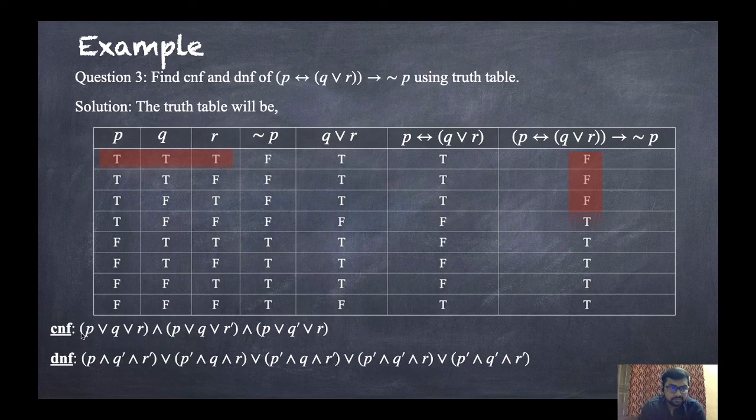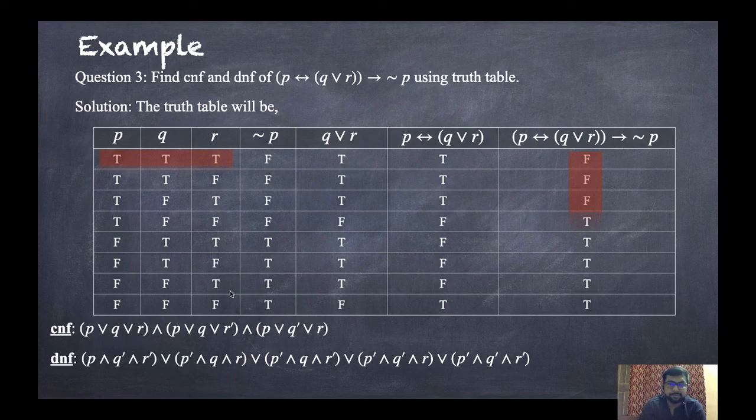Now we know what CNF is: in between there is AND, and inside the brackets there is OR. So we have put AND here. How many falses are there? There are 3 falses, so in CNF there will be 3 brackets. CNF is a conjunction, so we put conjunction between the brackets. Now for the first bracket, P, Q, R are all true, so that means P or Q or R.